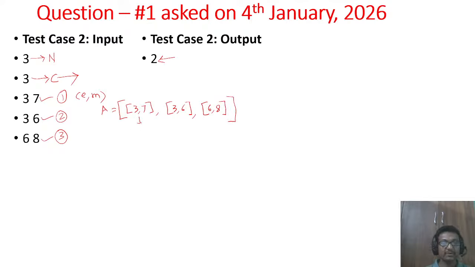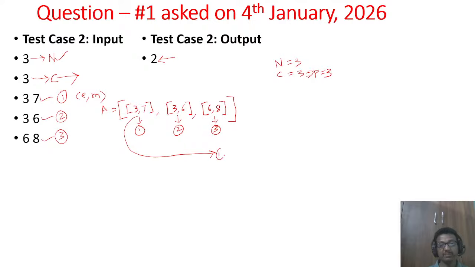This indicates chef number 1. These attributes indicate chef number 2. These attributes indicate chef number 3. So 3 chefs, n equals 3. The initial complexity is 3 here. So n value is 3 and the initial complexity is 3. That means the complexity of the dish to be prepared, the current complexity, is equal to 3.